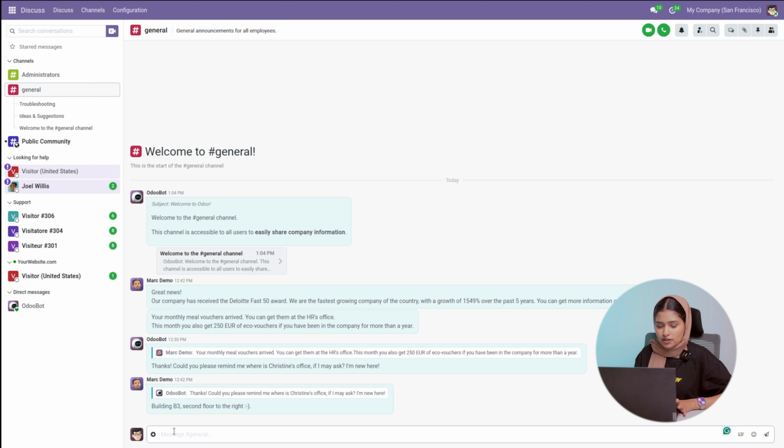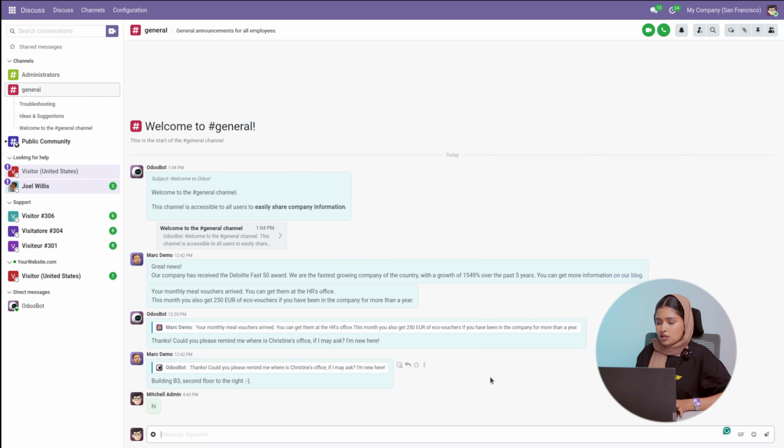For creating a direct message, you can simply click there and message like, hi. Once you're done with that, you can also react to this message using emojis, like this kind of emojis, or you can edit it.